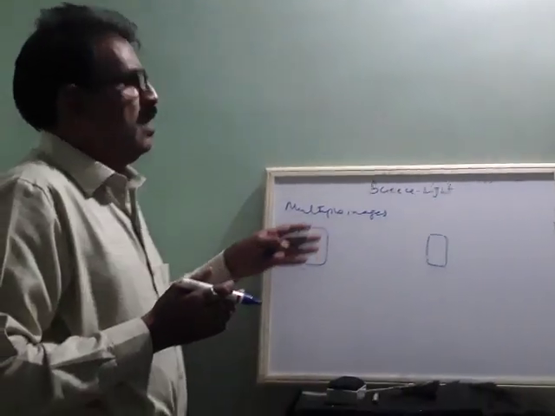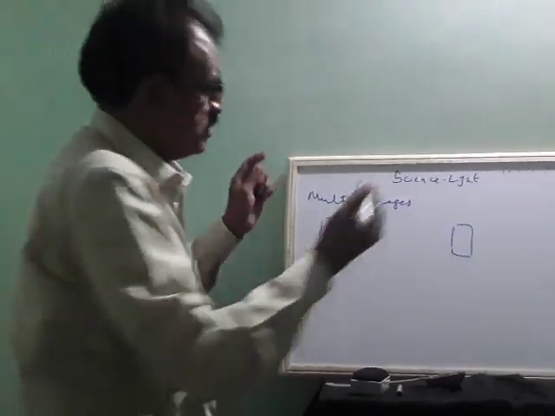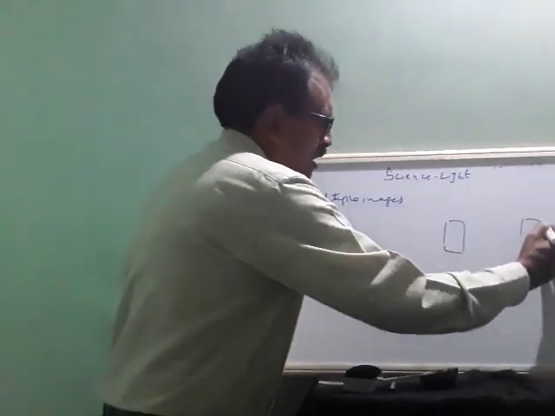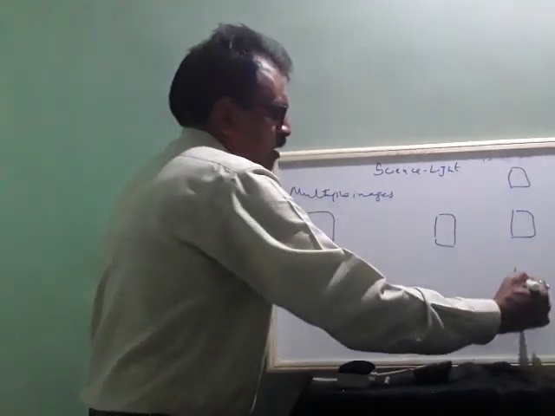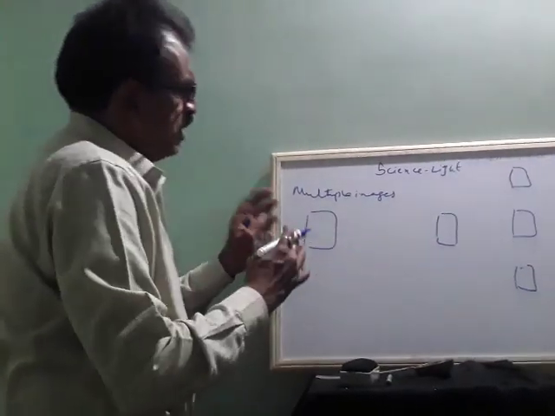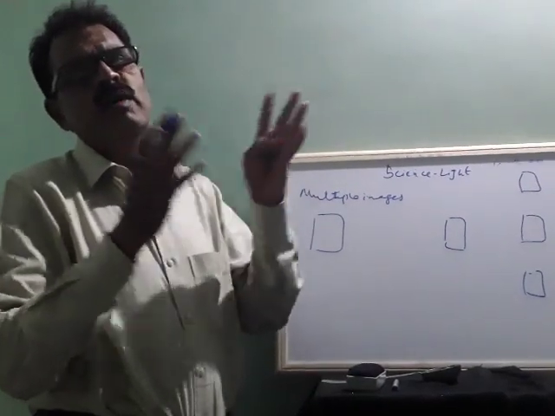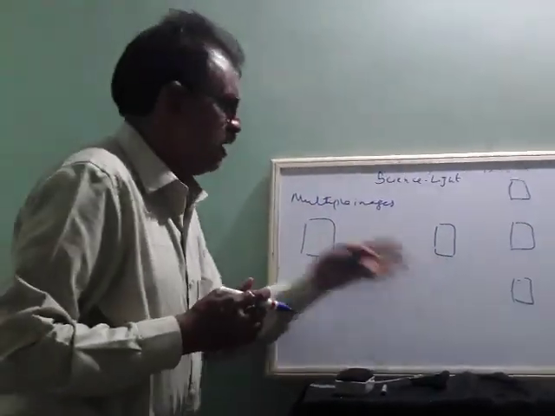In this way, multiple images are formed. Suppose you keep one more mirror, then your images are multiplied everywhere. So that is called multiple images.